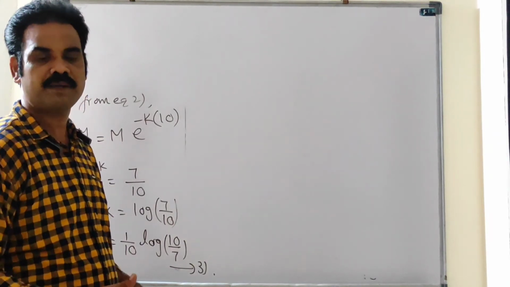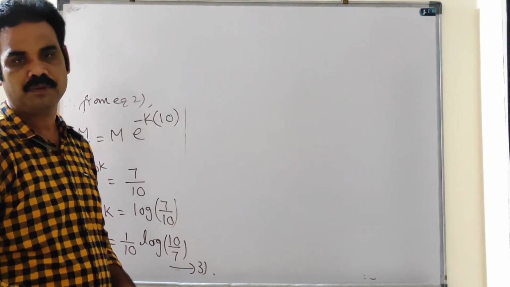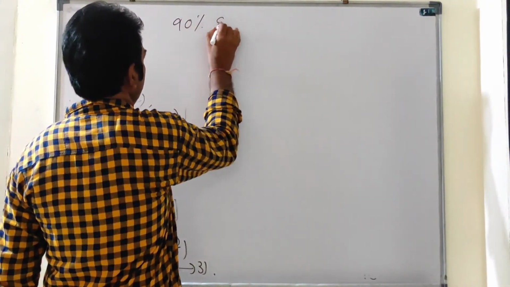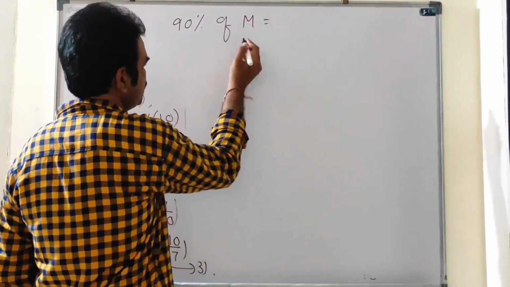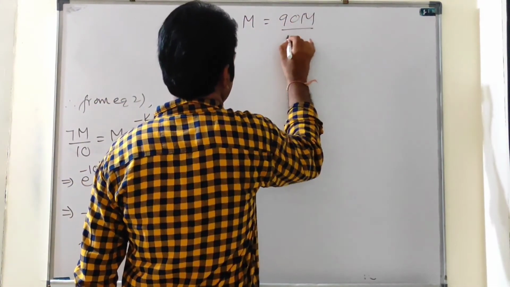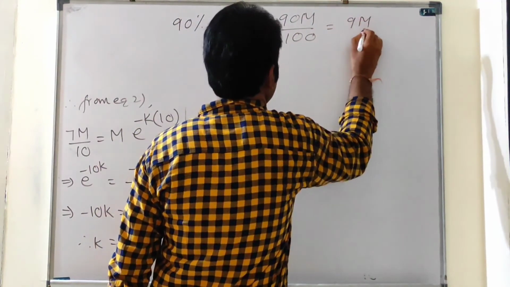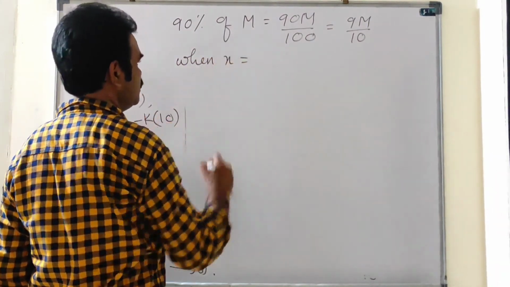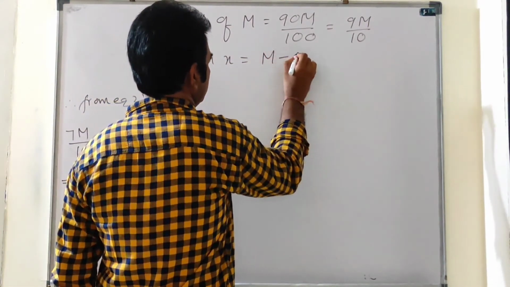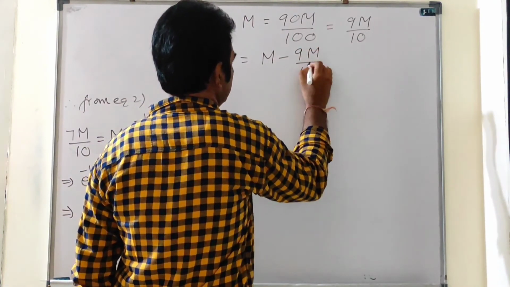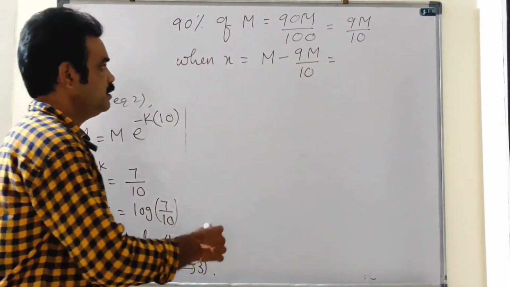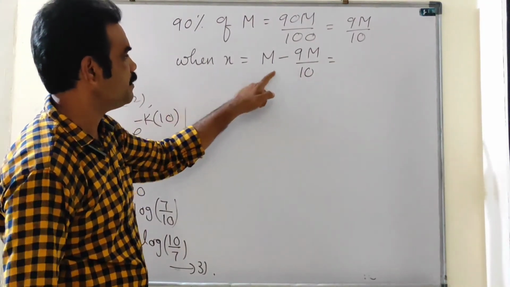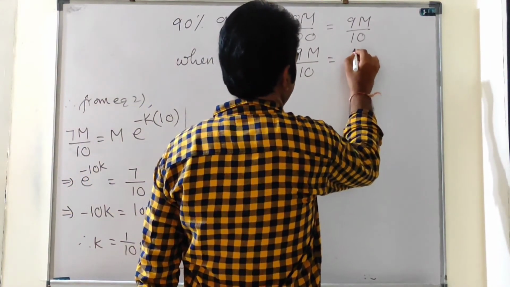Now I have to find how much time is taken for 90% of the initial amount to disappear. 90% of m is 90m by 100, that is 9m by 10. When 90% disappears, x equal to m minus 9m by 10, that is equal to m by 10.